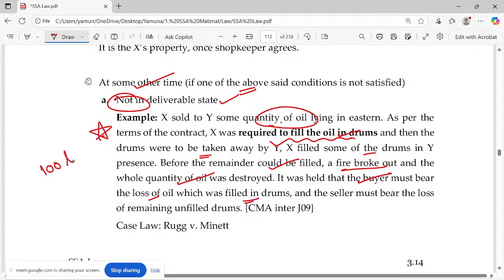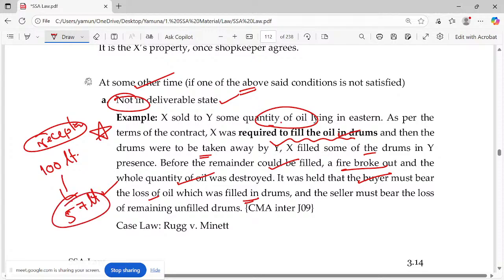I am buying 100 liters of oil. 57 liters of oil transferred to my receptacle. Receptacle in return use பண்ணுவாங்க. Okay. Receptacle, the bottle or container or drum or whatever. So the receptacle வந்து என்ன பண்ணிட்டாங்கன்னா 57 liters transfer பண்ணிட்டாங்க. Now fire broke out. The 57 liters receptacle break பண்ணிட்டாங்க, transfer பண்ணிட்டாங்கன்னா receptacle இருக்கிற oil வந்து என்னோட ownership தான். So who has to bear the loss? Buyer. The remaining 43 liters of oil, you have paid the price, but it's not in deliverable state, it's not transferred. So who has to face the loss? Seller.